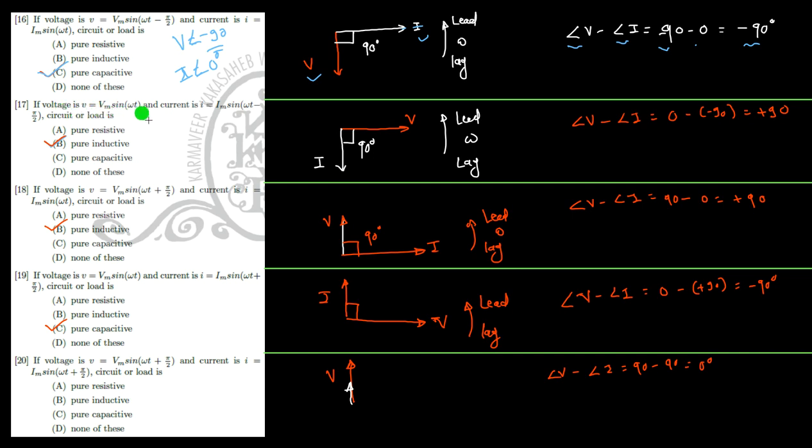V is equal to Vm sine omega t and the current I is equal to Im sine of omega t minus pi by 2.